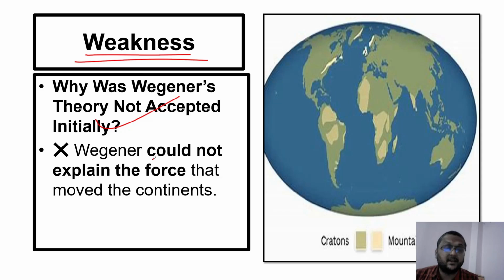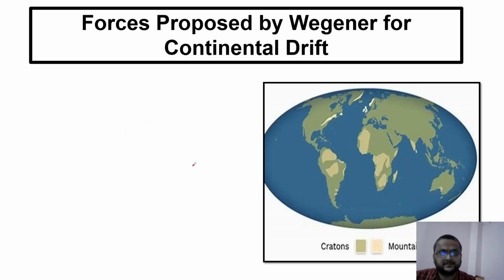The answer is that Wegener could not explain the forces that move the continents. He explained that the continents are moving, but he was not able to explain the forces that move them. Why the continents are moving was not appropriately given by Wegener. It was not proved. So what explanation did Wegener give for the forces? Forces proposed by Wegener for continental drift.